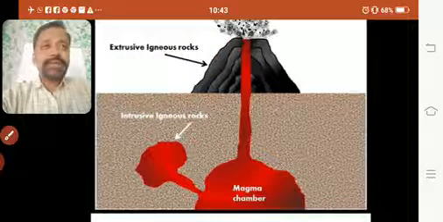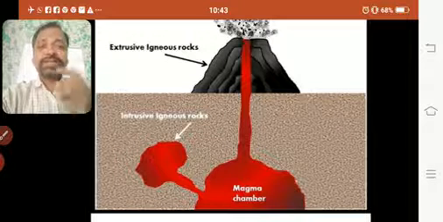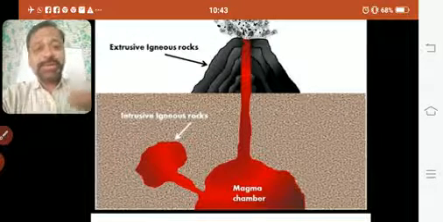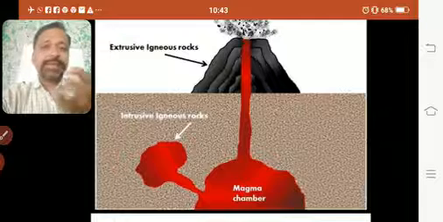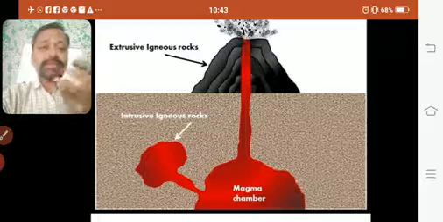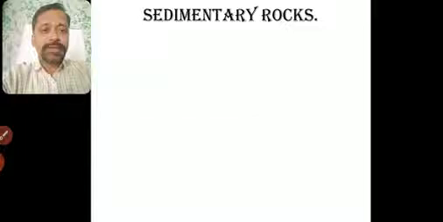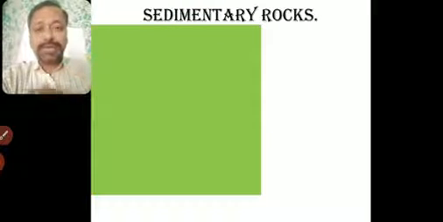Now we will go ahead with our next type, sedimentary rocks. What is sediment? Settle down. What happens? These igneous rocks break down. They fall down because of continuous rain and temperature. They get into smaller pieces and flow away with the river. When they flow away with the river, they settle down in the river because they are heavy.